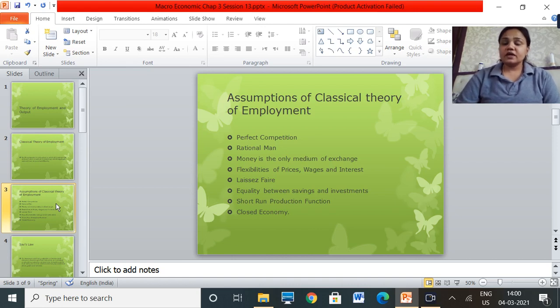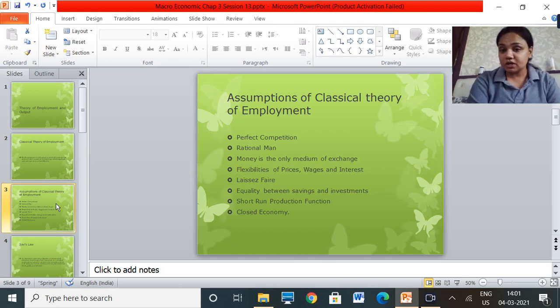Then a person is a rational man. Rational man means he is in his senses, he understands what he is doing, he understands what he wants to do. Next one is money is the only medium of exchange. So if we want to do any kind of exchange, money is the only medium here.